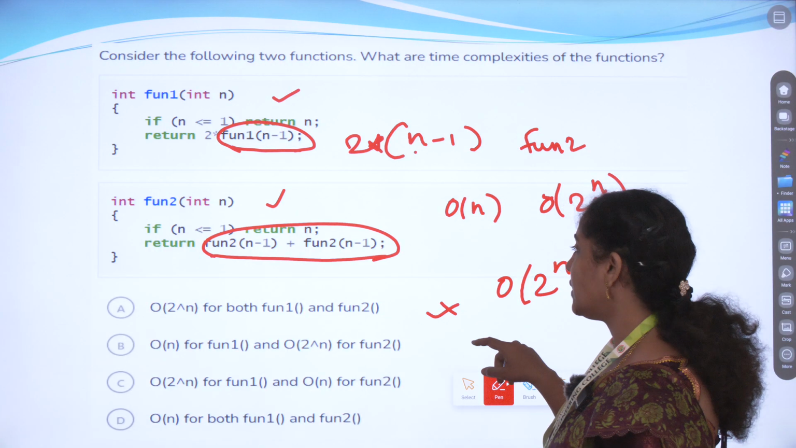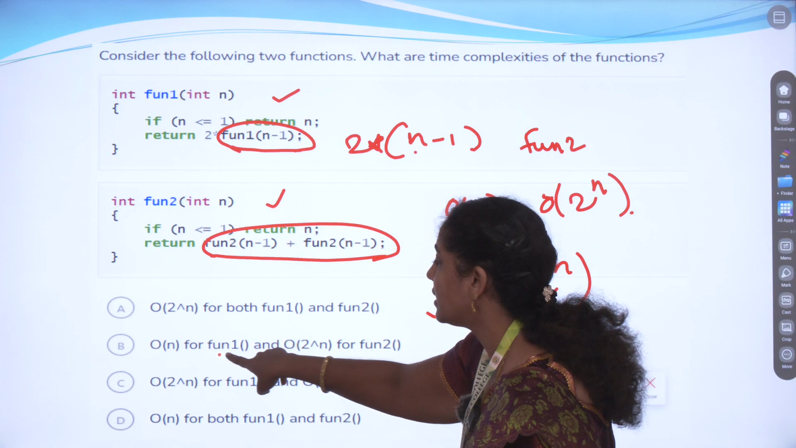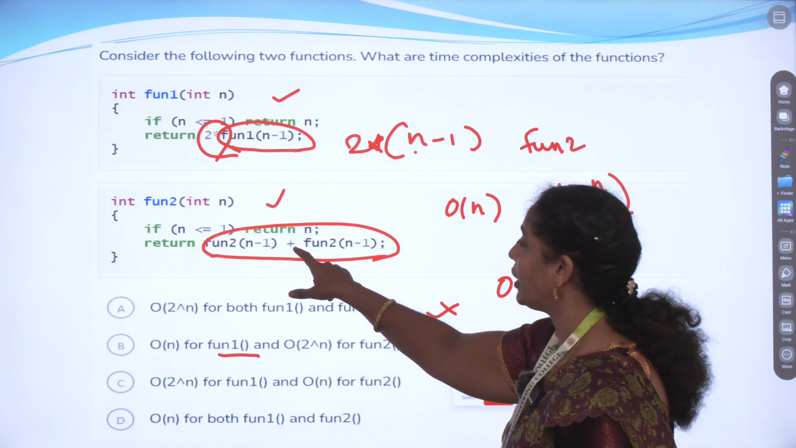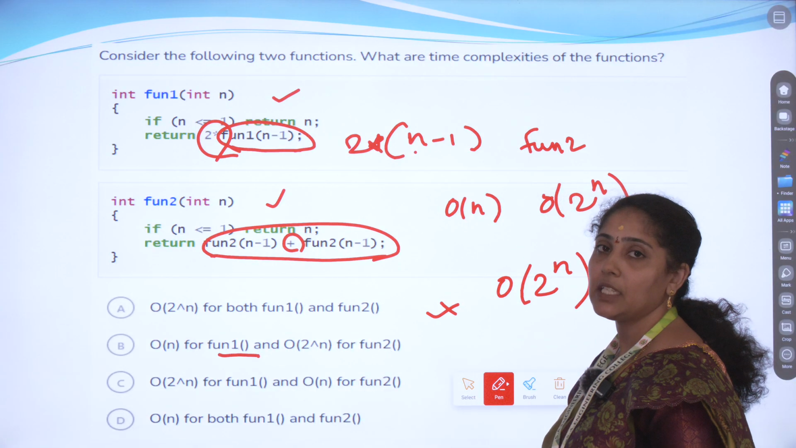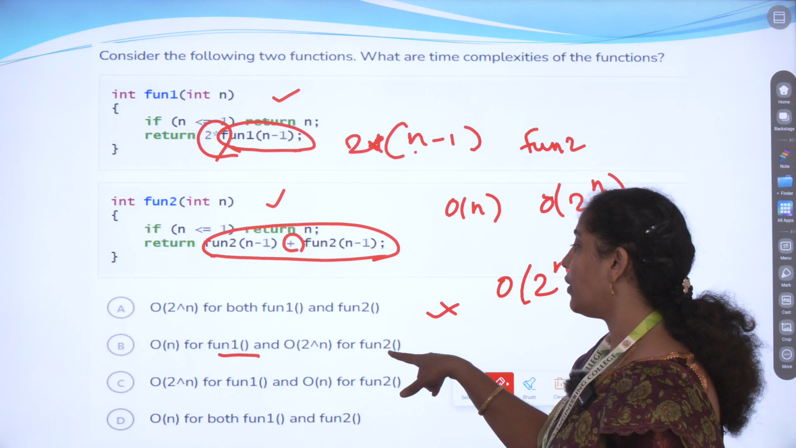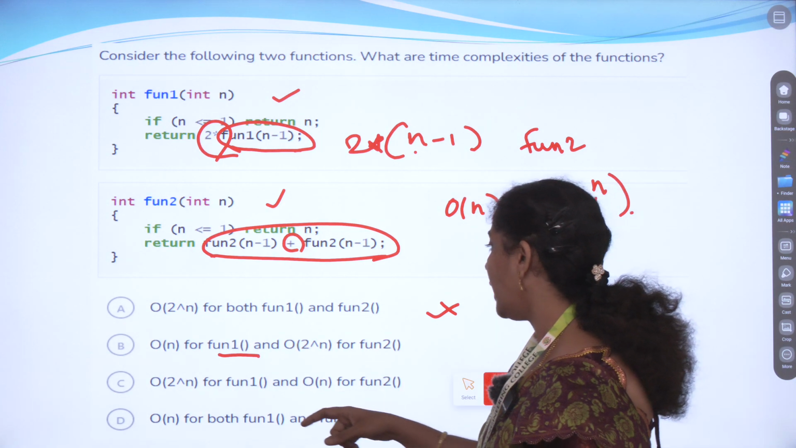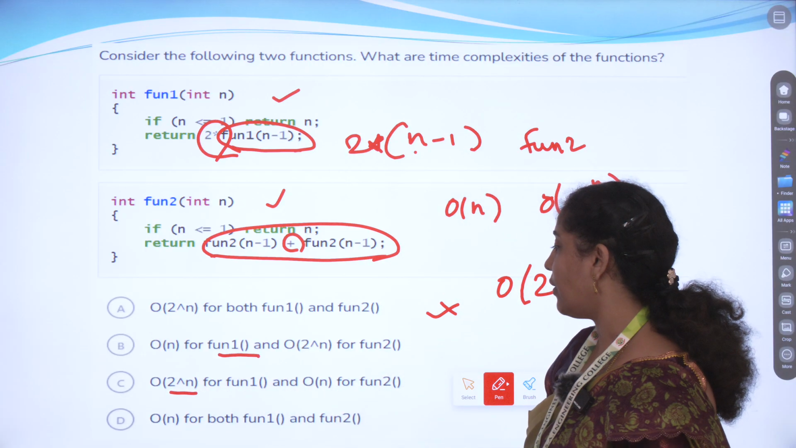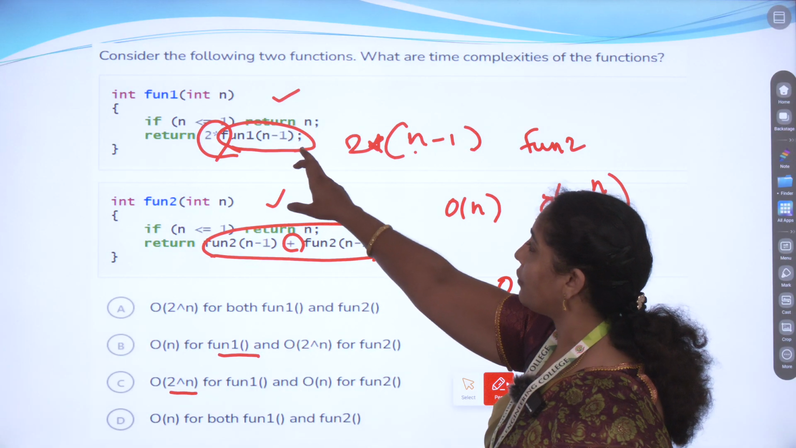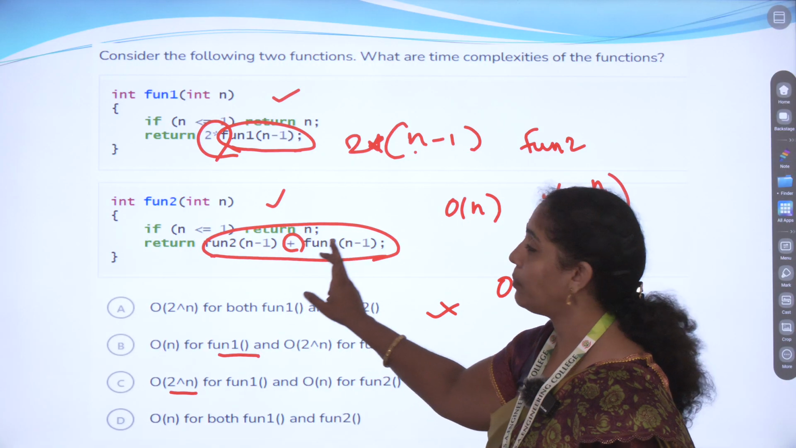Now in the other option, what will be the order of n is the function n, but see here, function 1 has the 2 multiplication. Here we are going to add only plus. So the multiplication value is larger than the addition value. Compared to the function 2 value, the function 1 value would be greater, so this is also not correct. Next is order of 2 power n for function 1 and order of n for function 2. Yes, this is possible because 2 star function 1 of n minus 1 would be the greatest value compared to function 2 of n minus 1 plus n minus 1.